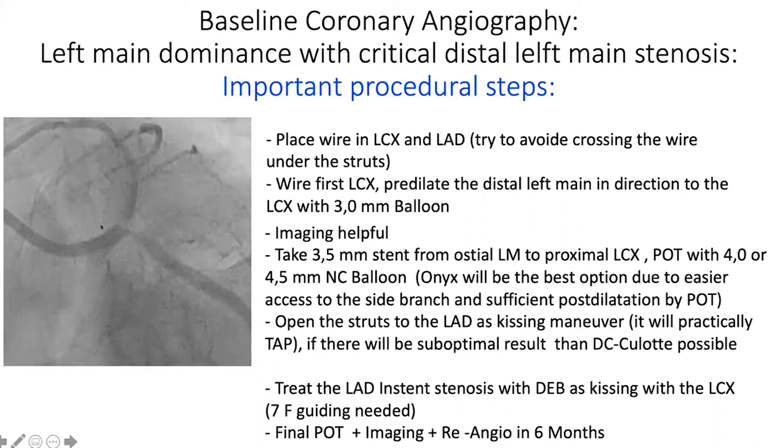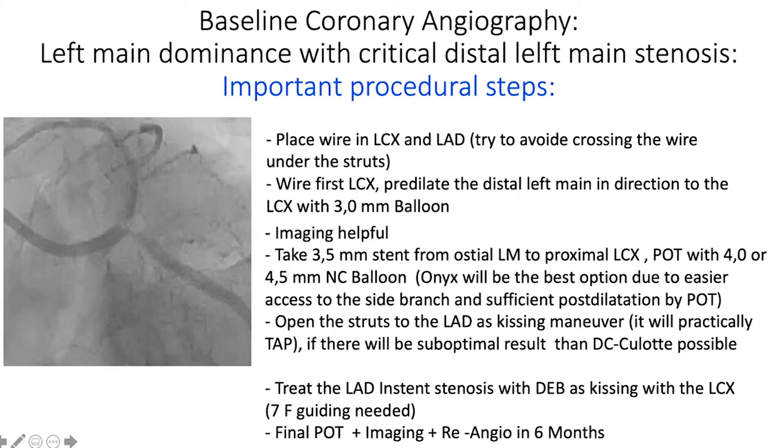The question is whether the left main should be covered completely. This is very short, around 8 millimeters left main. So I would try to cover from the ostium to the circ, perform POT with minimum 4.0, maybe 4.5 millimeter, recross to the LAD, treat the LAD in-stent with a drug-coated balloon, probably stent one more stent to the distal first stent, try to keep the diagonal branch open, perform final kissing and final POT.